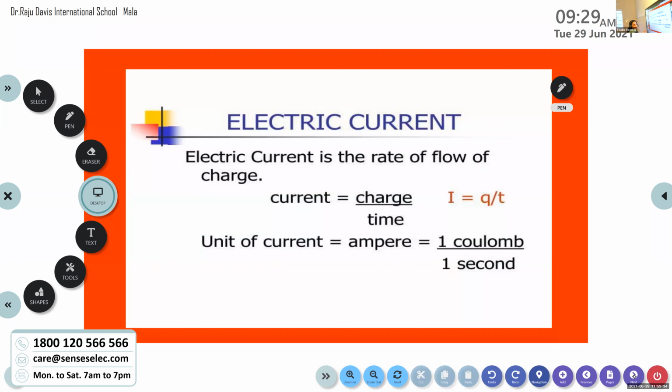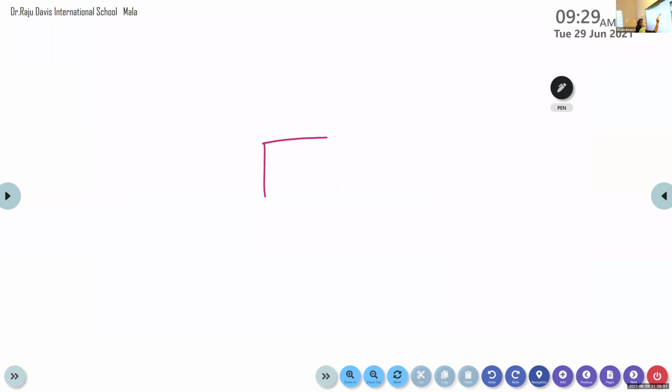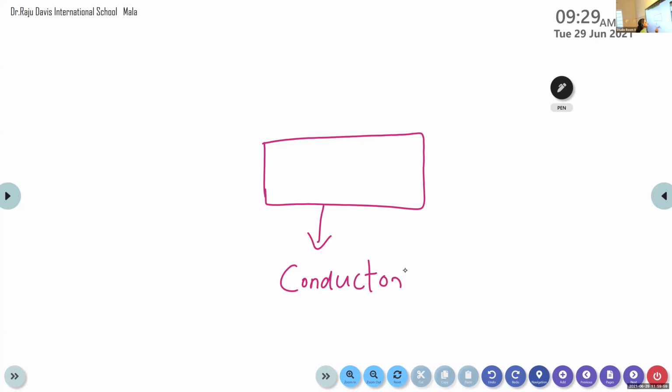So electric current, as the word implies, is the flow of electrons. Or we can say electric current is the rate of flow of charge. Suppose you imagine this is a conductor. What do you mean by conductor? Conducts electricity. Yes, the substances that conduct electricity are known as conductors.